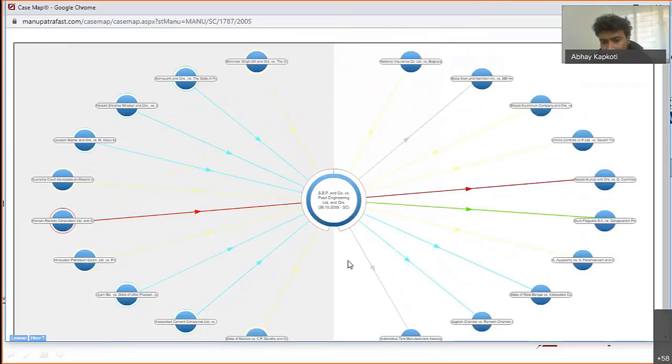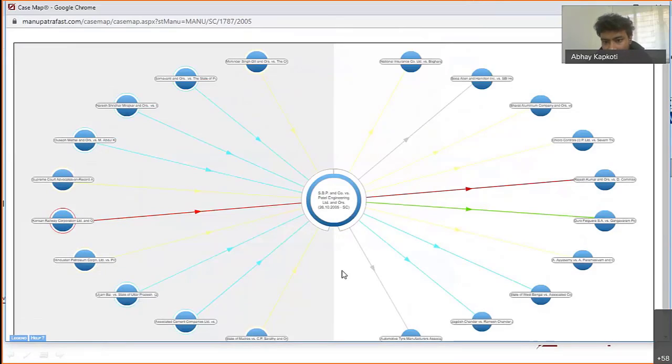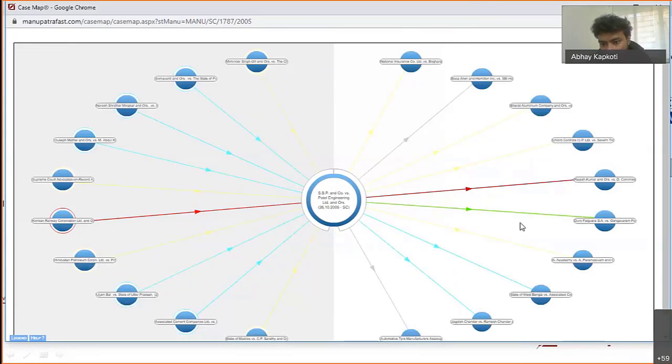What happened to SBP after 2005, you will be able to see on the right hand side because the arrows are moving outside. There was this case, Rajesh Kumar, where it got dissented, and there's another case where this got affirmed. Sometimes you find a case that is not relevant to you, like this is the exact opposite case that I was looking for.